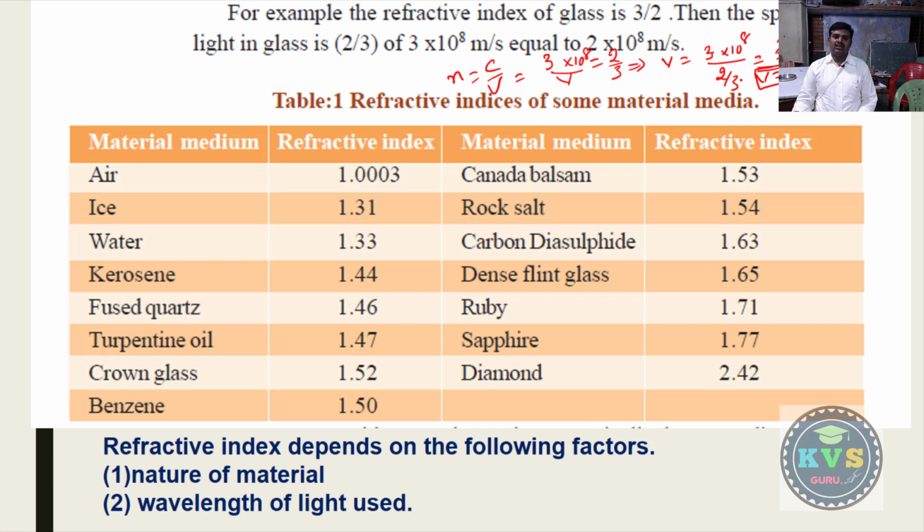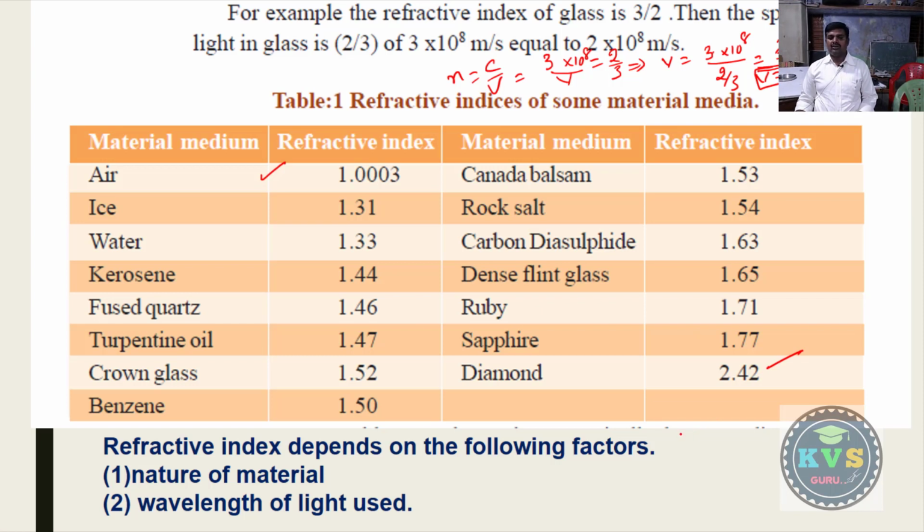So this is the procedure for finding the velocity of light in a medium. Here some values are given. The refractive index of air is 1.003, ice is 1.31, water 1.33. Diamond has a higher refractive index, that is 2.42.